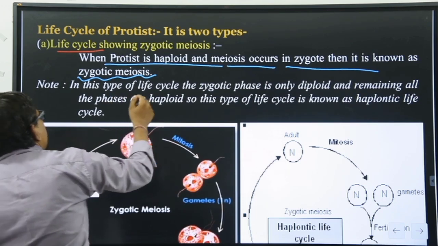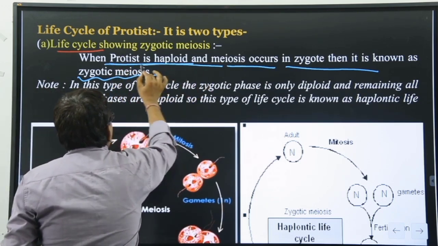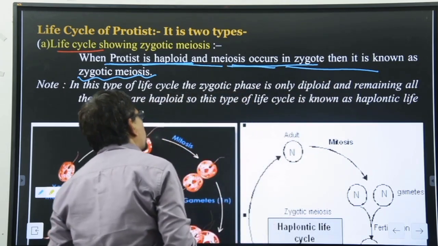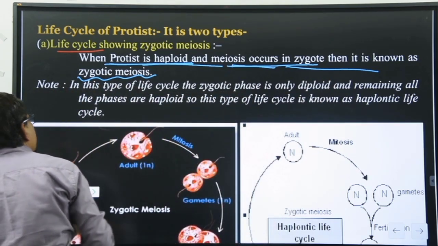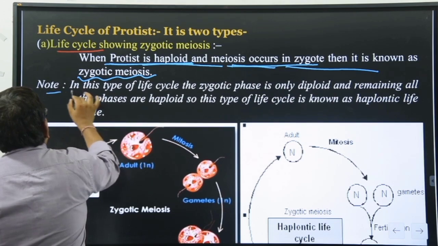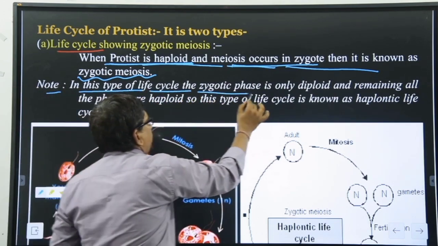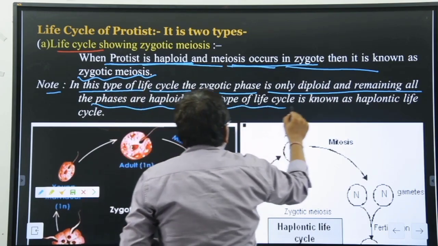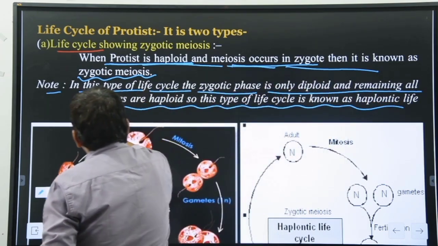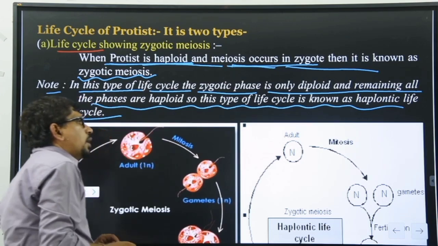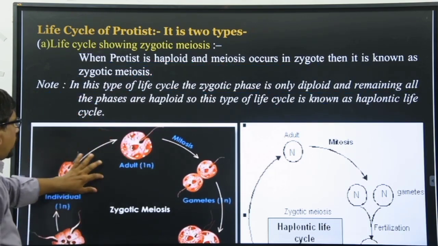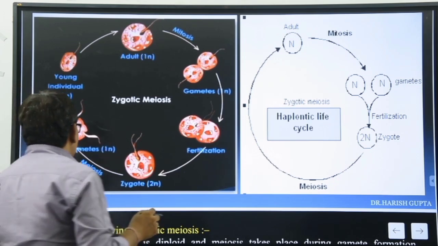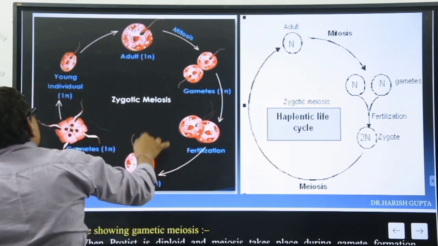Clear? The first one is when protista is haploid. It means the main body is haploid and the meiosis occurs in the zygote, that is known as zygotic meiosis, and the life cycle is known as haplontic. Note, in this type of life cycle, the zygotic phase is only diploid, and all the remaining phases are haploid, so it is known as the haplontic life cycle. Clear? Here, these are two diagrams. We discuss them one by one.